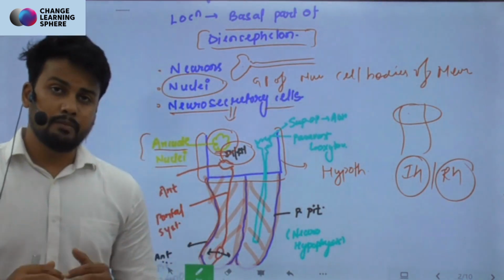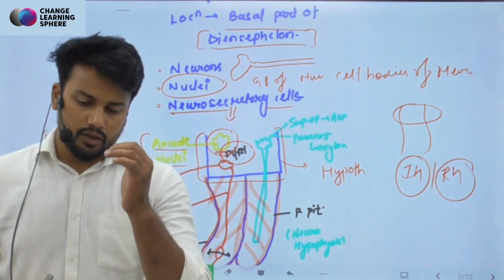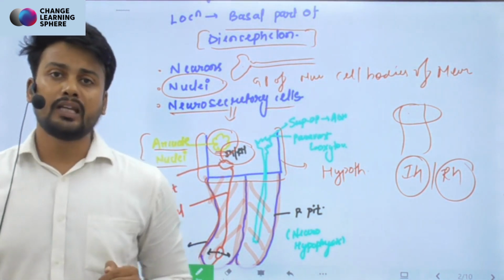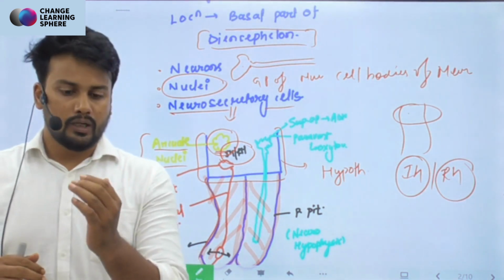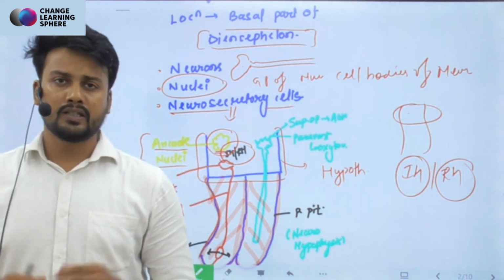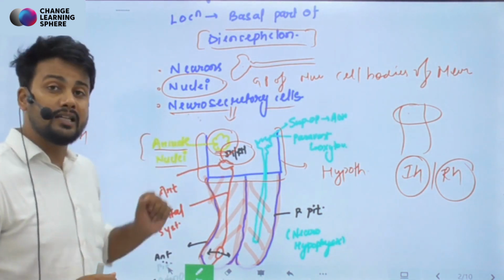So the hypothalamus is the boss, right? It has hormones which will control the secretion of the pituitary gland. The anterior pituitary is entirely under the governance of the hypothalamus via the hormones secreted by these neurosecretory cells.